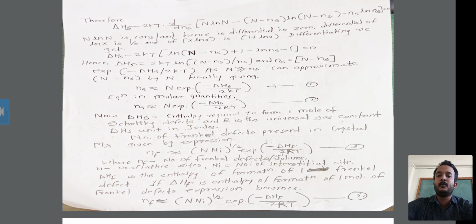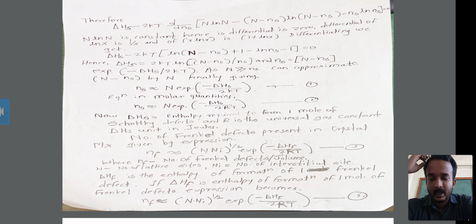Therefore, for this Schottky defect equation in the molar quantity, the Boltzmann constant is replaced by the universal gas constant R. The formula in molar quantity is ns is equal to N exp of minus delta Hs upon 2RT. This is the number of Schottky defects in the molar quantity.